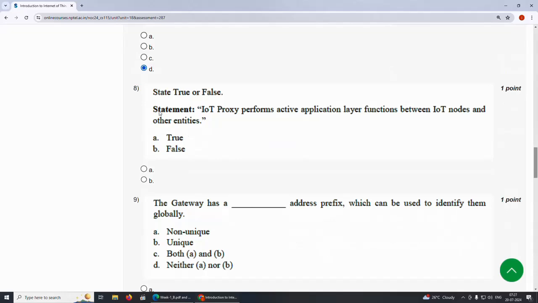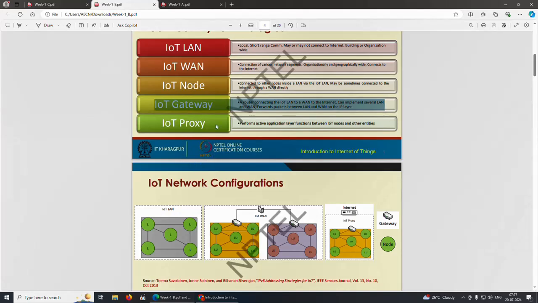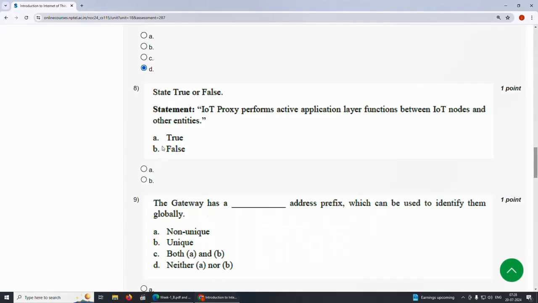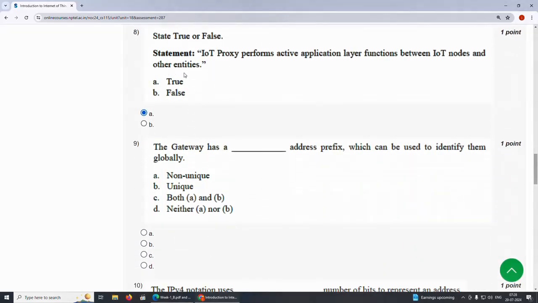Eighth question, state true or false: IoT proxy performs active application layer functions between IoT nodes and other entities. So the answer is option A, true.